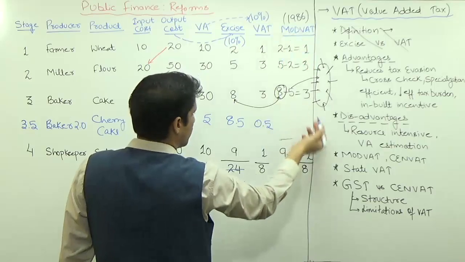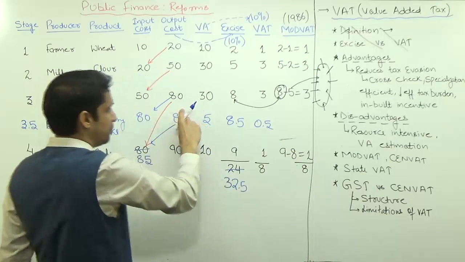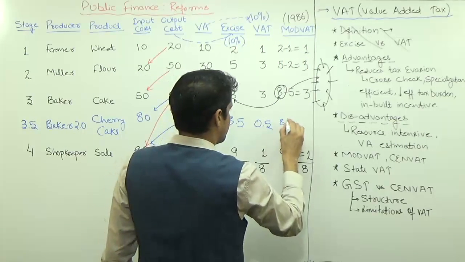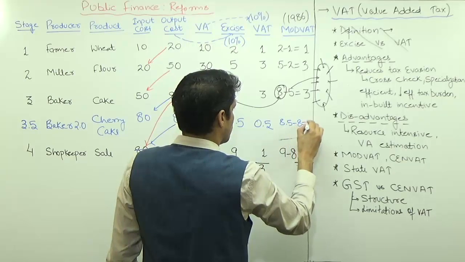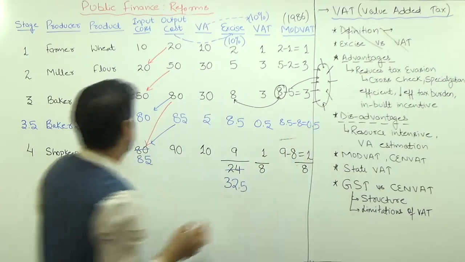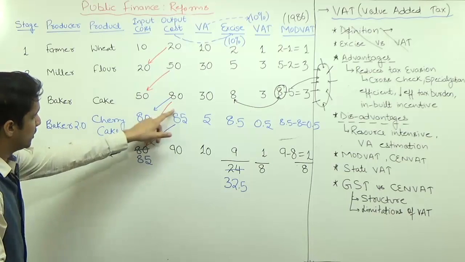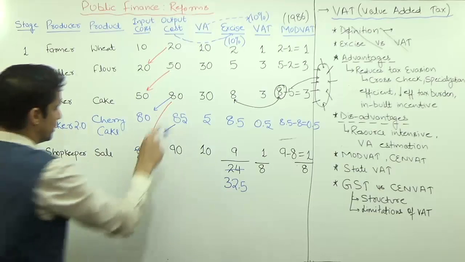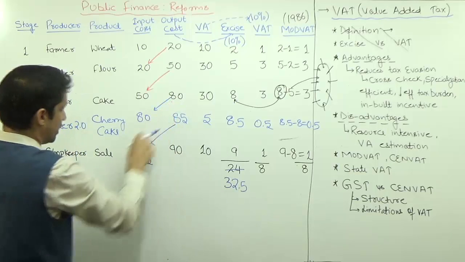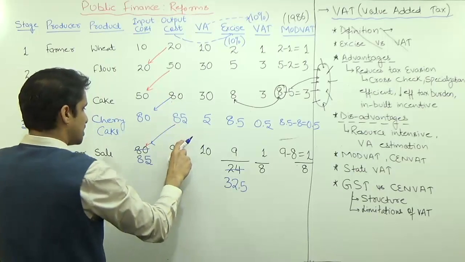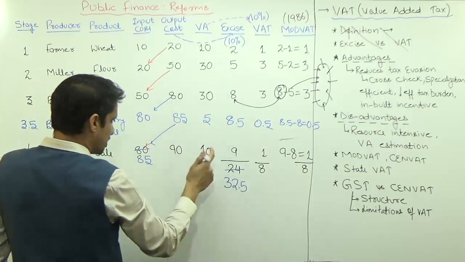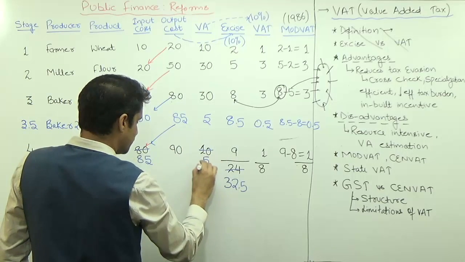And finally, on this 85 you have to pay tax under MODVAT. It means 8.5 minus 8 equals 0.5. Similarly, at the fourth stage, at the shopkeeper, the input cost will become 85. It's not 80, it becomes 85. The output cost is the same 90, but the value addition is not 10, it is 5.